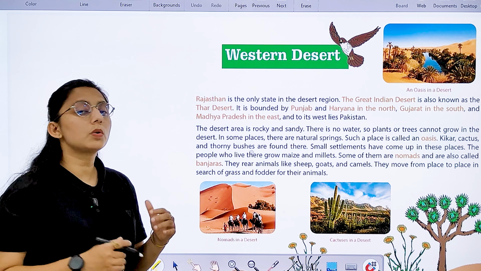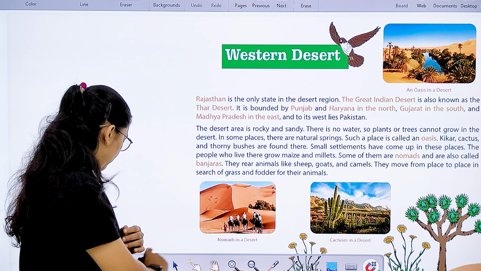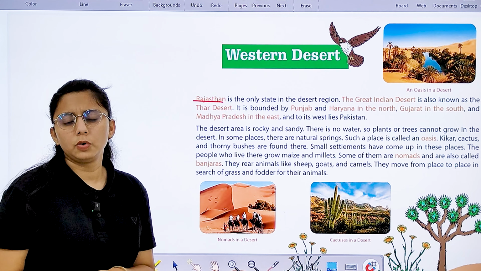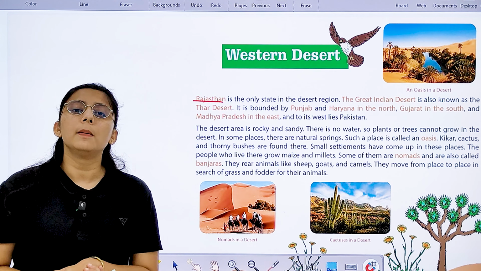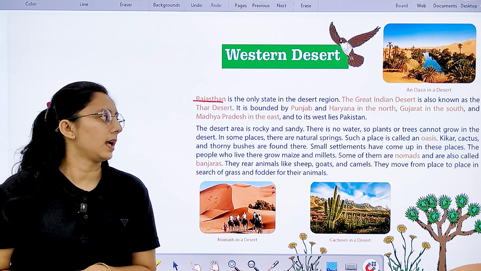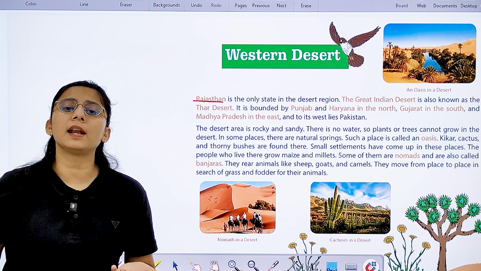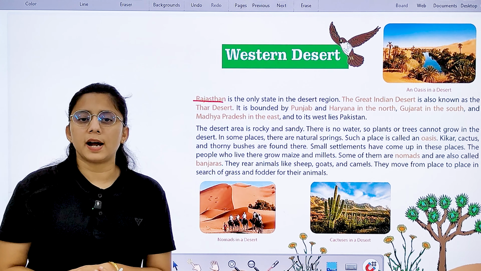So if we talk about Rajasthan, it is the only state in the desert region. You know that it is very hot during the day and it is cool at night. So the Great Indian Desert, what we call it, Thar Desert. Another name of the Great Indian Desert is Thar Desert.